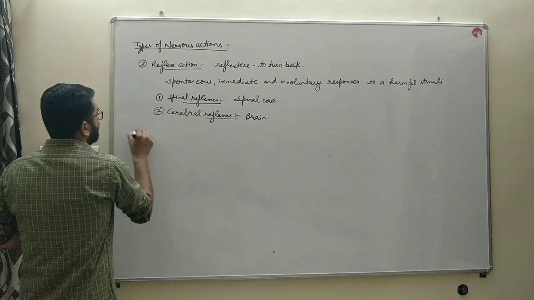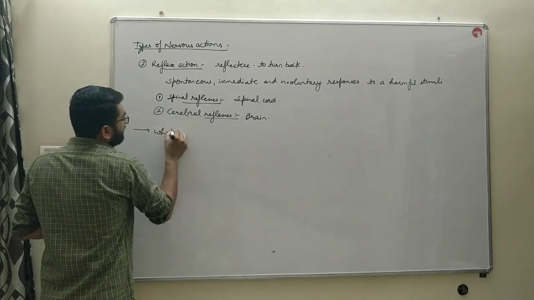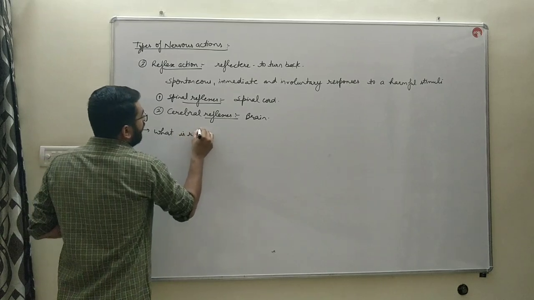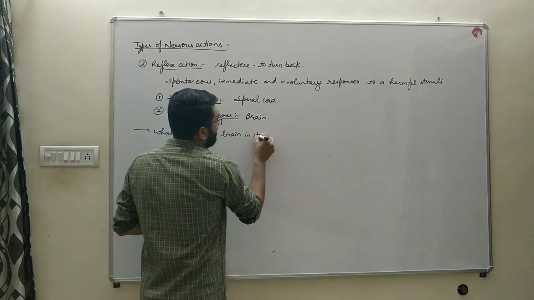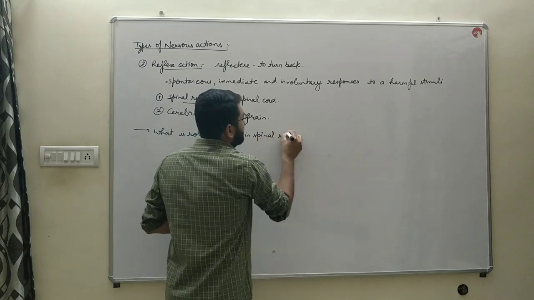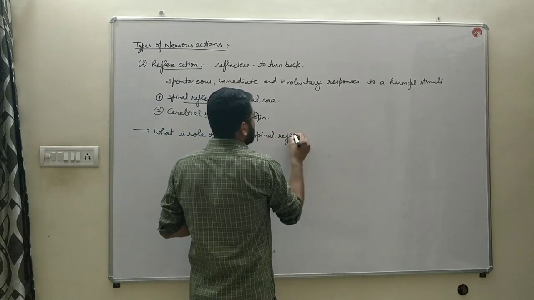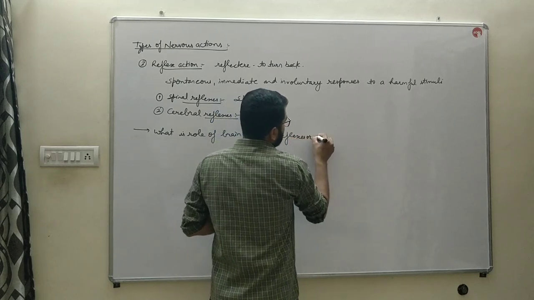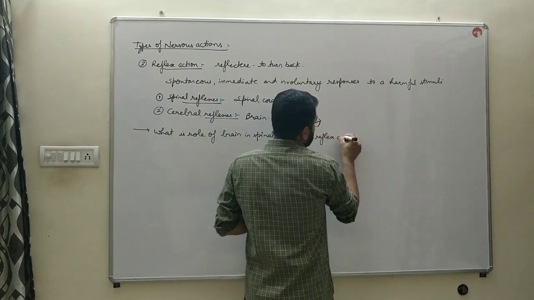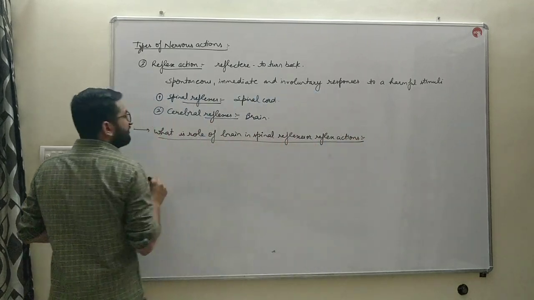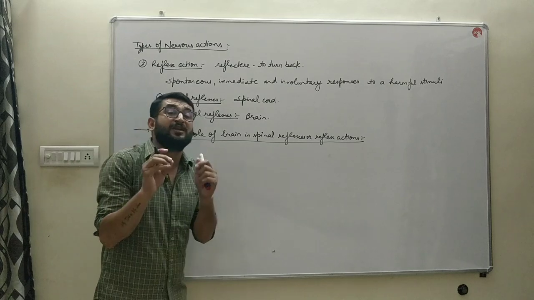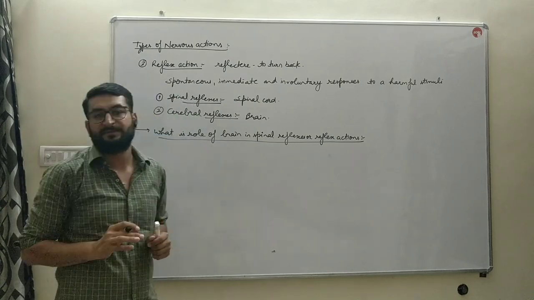And there's one more question also in your NCERT book. What is the role of brain in spinal reflexes? Sorry, in reflex actions. Directly in spinal reflexes there is no role of brain, but still you can't write that.